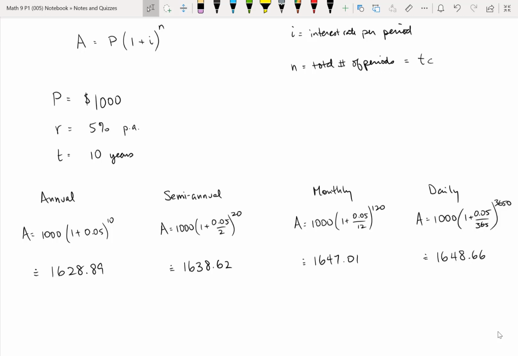And you'll find out the mathematics behind that limit when you take calculus. It turns out that no matter how frequently you compound, you're never going to do better than $1,648.72 rounded to the nearest penny. So at daily compounding, you're pretty much at your limit and you're not going to do much better.